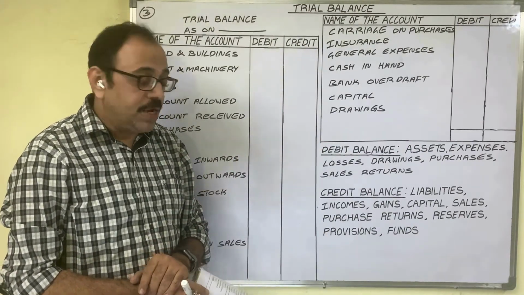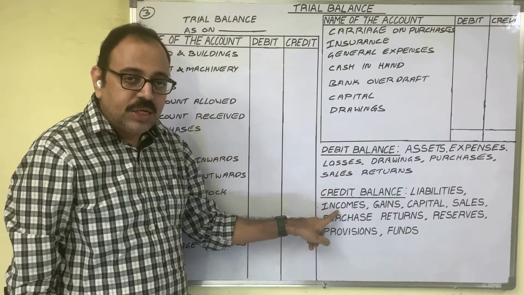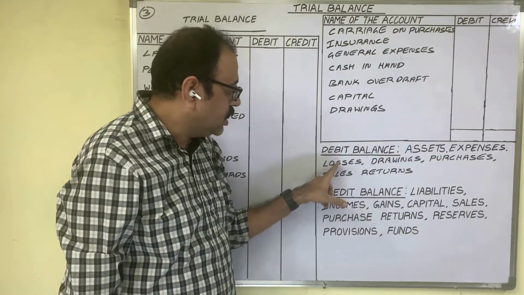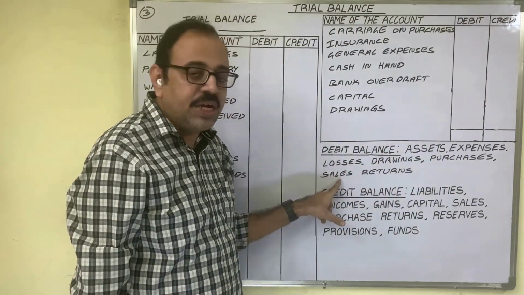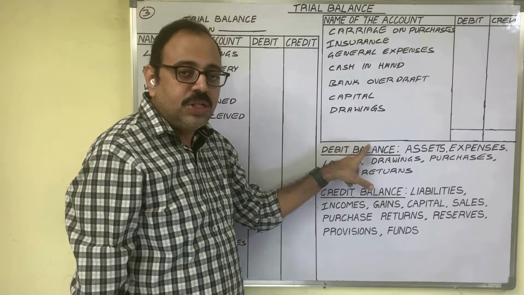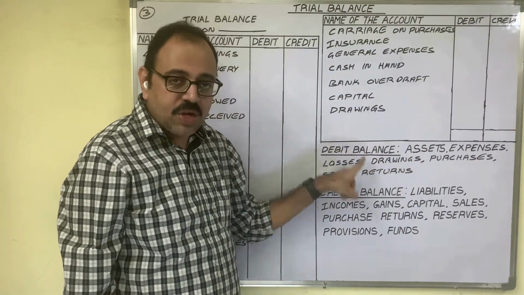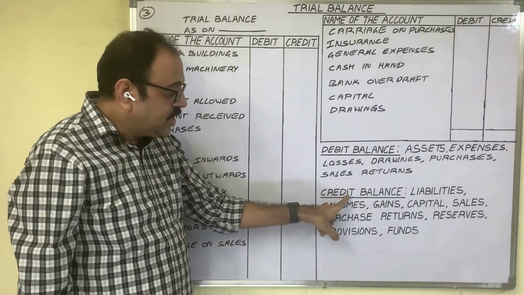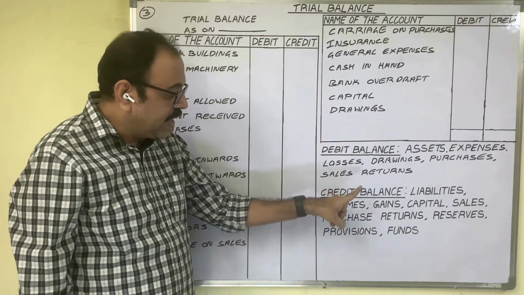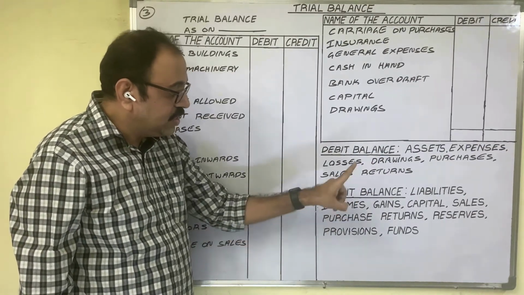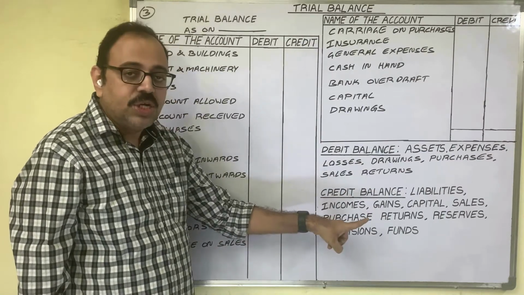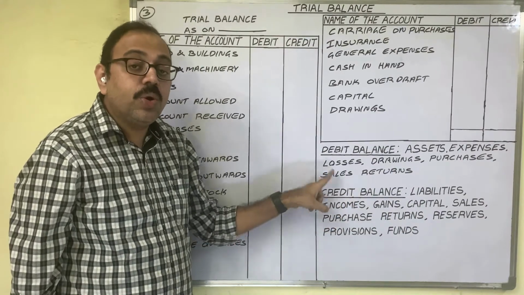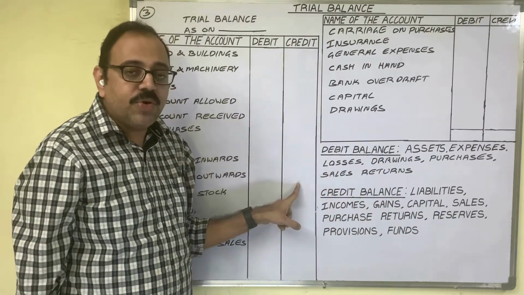To prepare a trial balance, you should remember these 2 points. The accounts which are related to assets, expenses, losses, drawings, purchases, sales returns show a debit balance. Therefore, if these accounts are given in the question, we should write the amounts in the debit column. The accounts which are related to liabilities, incomes, gains, capital, sales, purchase returns, reserves, provisions and funds show a credit balance. In the credit column we have to write the amount.